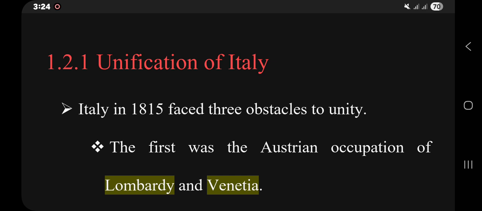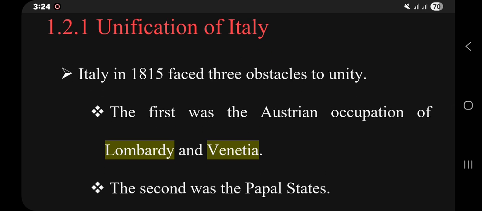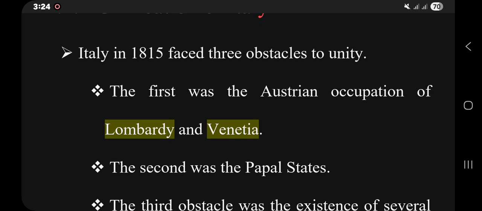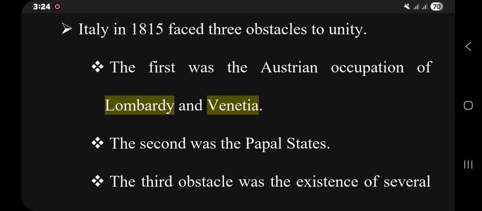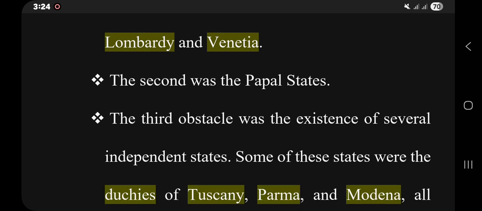Unification of Italy. Italy was a divided state in the second half of the 19th century, and there were many obstacles to Italian unification. For example, the first obstacle or hindrance to Italian unity was Austrian occupation of Lombardy and Venetia, northern Italian states. Austrian influence was, of course, very high in other Italian provinces, so Austria was one of the major obstacles in the unification of Italy.